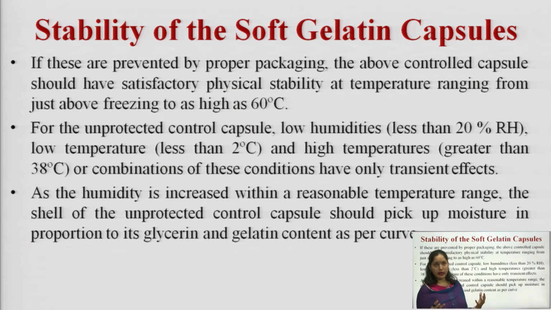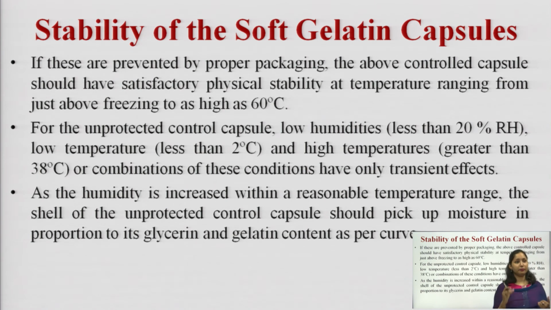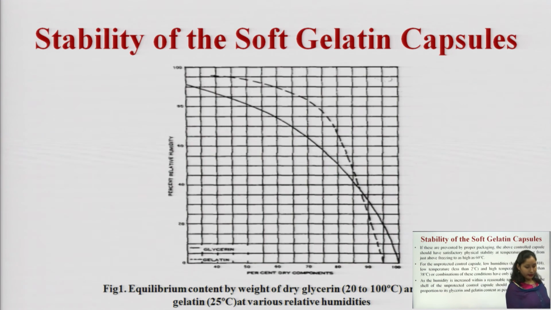But as the humidity is increased within a reasonable temperature range, the shell of the unprotected control capsule should pick up moisture in proportion to its glycerin and gelatin content, as per the curve.